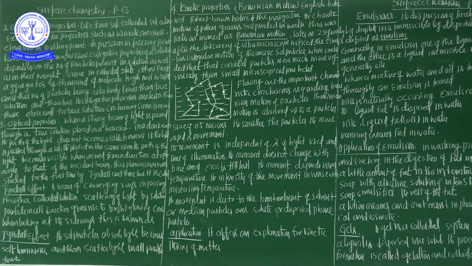Second example, visibility of the tails of comets. Third, twinkling of the stars; stars twinkling is also one of the best examples of the Tyndall effect. Fourth, visibility of the sharp ray of sunlight entering through a slit in a dark room, which is also one of the best examples of the Tyndall effect.